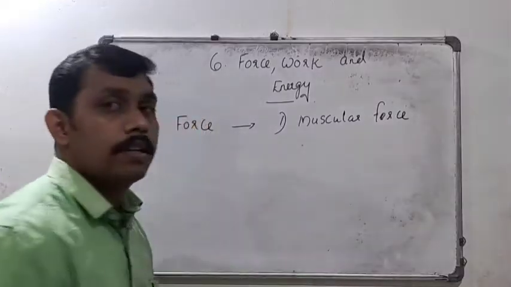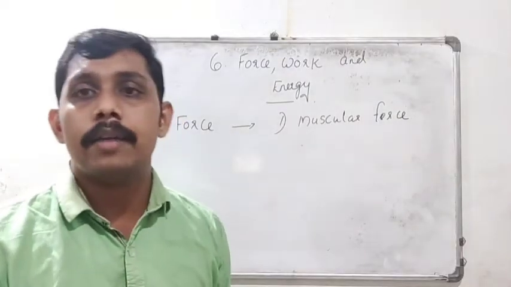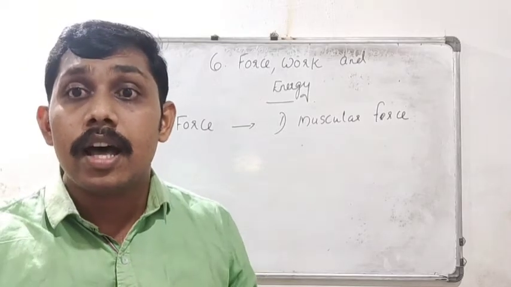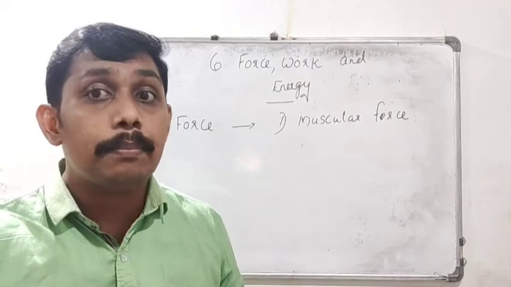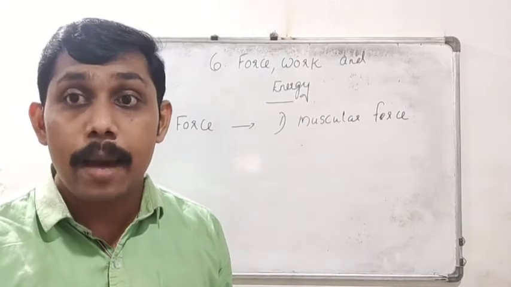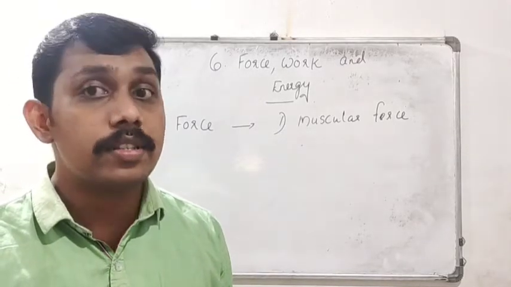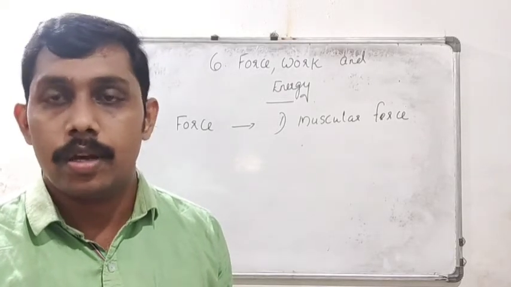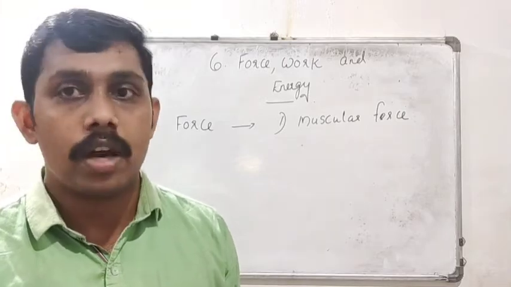It is very simple. It is the force applied by our muscles. If we stretch a rubber band, the force we are applying there is muscular force. Okay, that is called a muscular force.